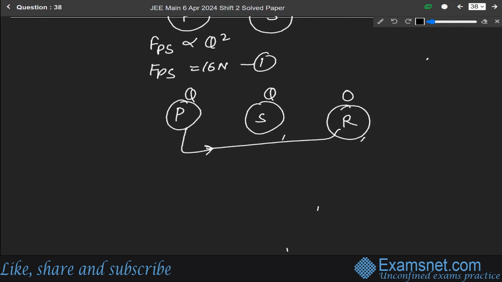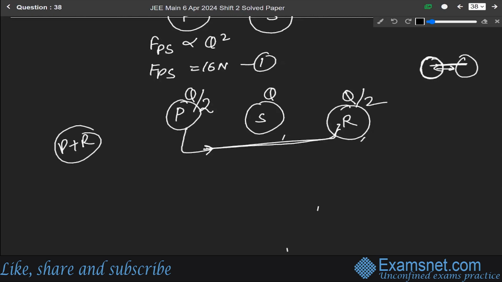When two bodies come in close contact with each other, the charge gets equally distributed in both. So after P plus R come in contact, the charge Q is distributed equally, and each now has a charge Q by 2.